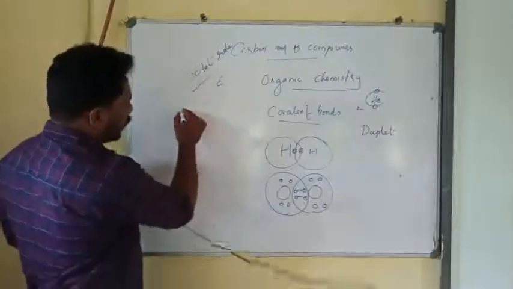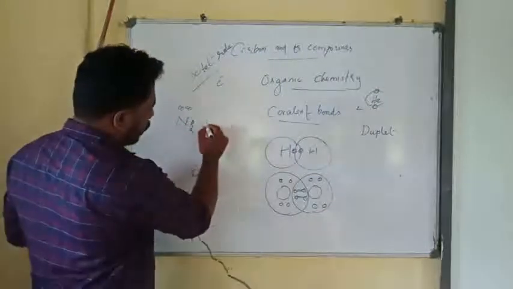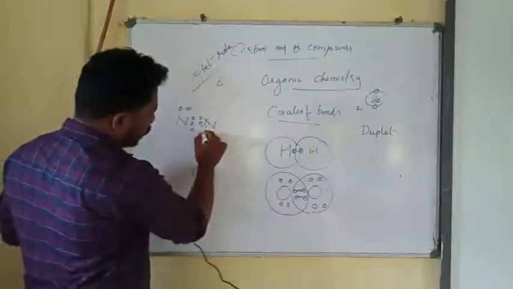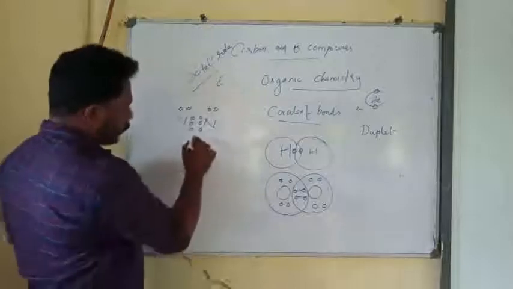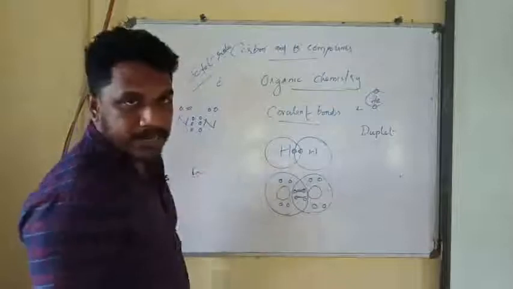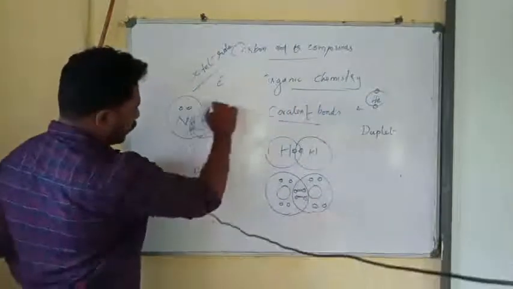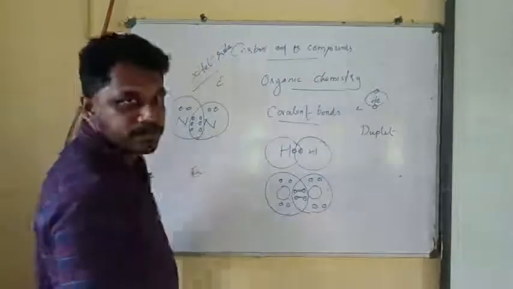For example, nitrogen. We know that nitrogen has 5 electrons in its outermost shell. Another nitrogen also has 5 electrons in its outermost shell. If they want to be stable, they require 8 electrons, right? So they share 3 electrons between the elements.